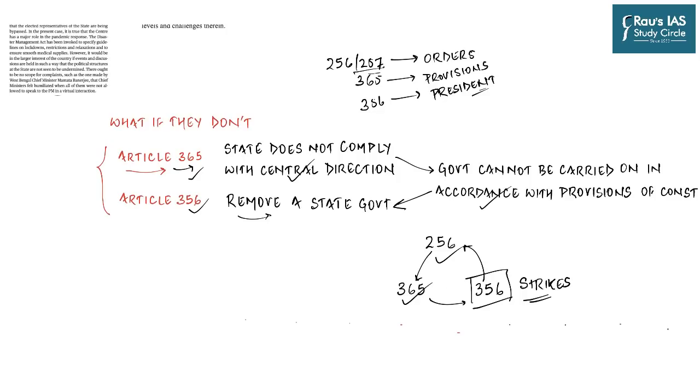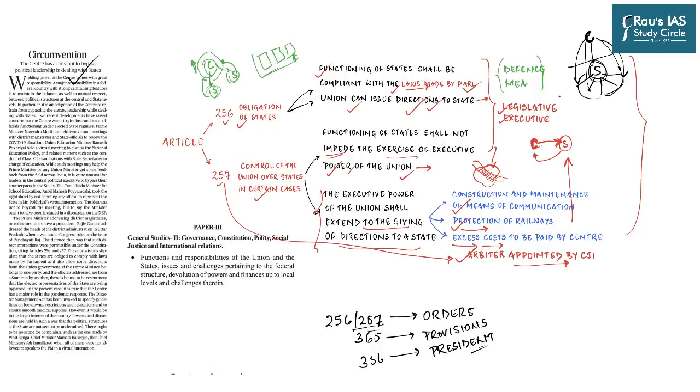Article 256 enables the central government to order the state governments to carry out a lot of functions. If they deny, it would mean that the condition has arisen where the state government cannot be carried out according to the provisions of the Constitution of India, which would definitely satisfy the condition given in Article 356, as far as the removal of the state government and application of the President's rule is concerned. And so let us now begin the discussion.